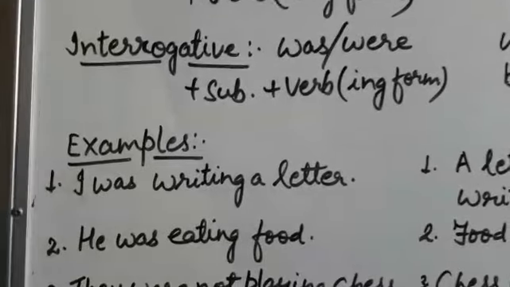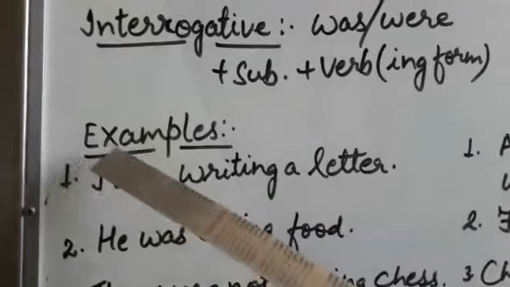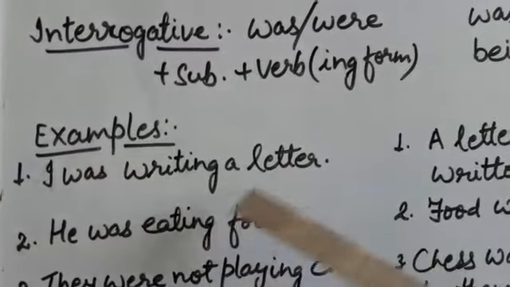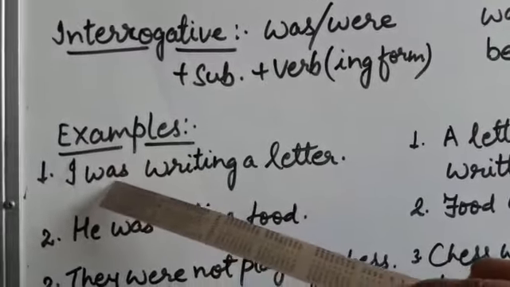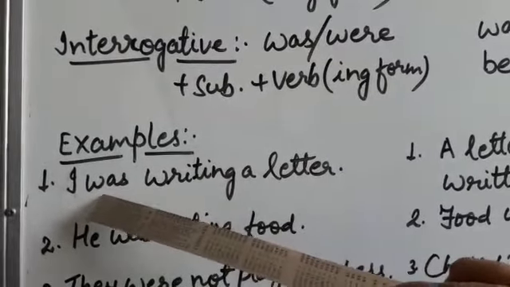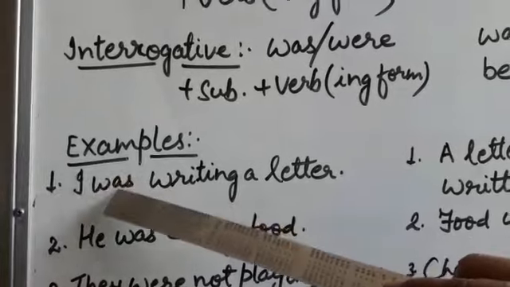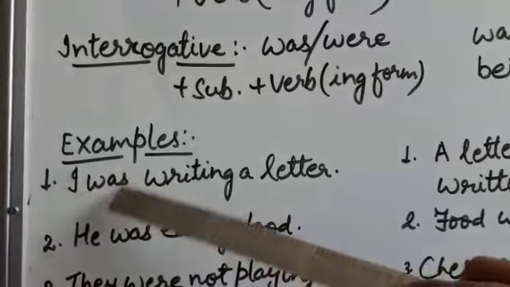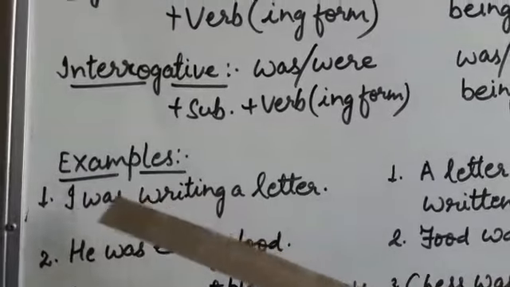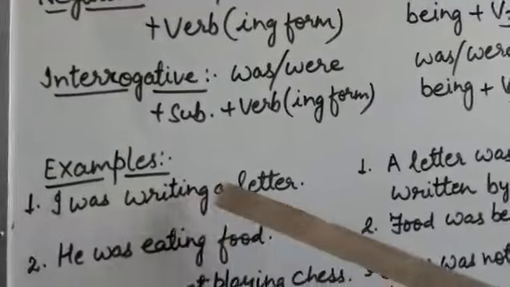Now look at the examples. In assertive sentence, I was writing a letter. Now from here you will come to know that it is past continuous tense. In past tense we will use was or were, and with I we will use was and ing form of the verb, means writing. So the sentence is I was writing a letter.